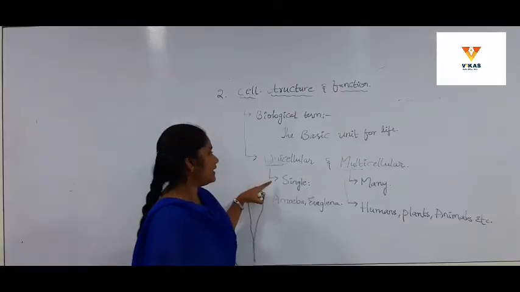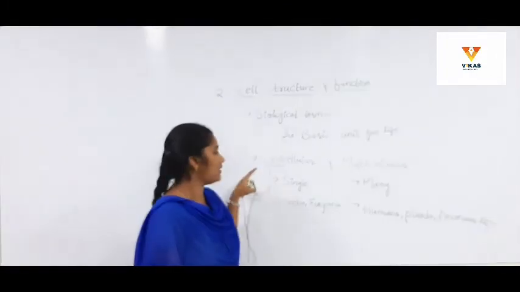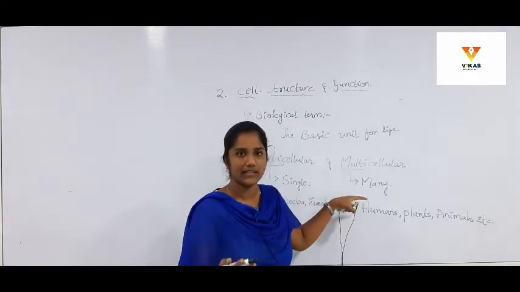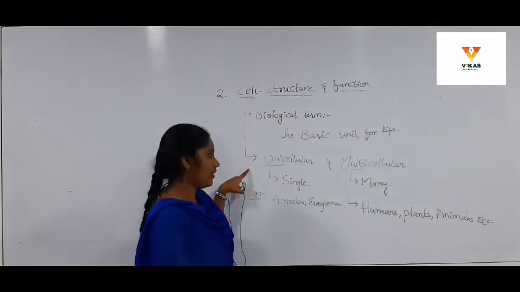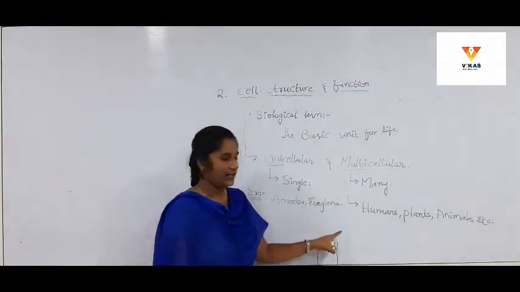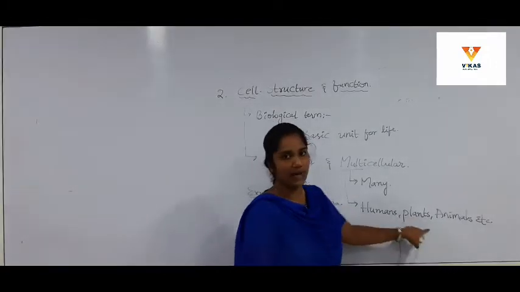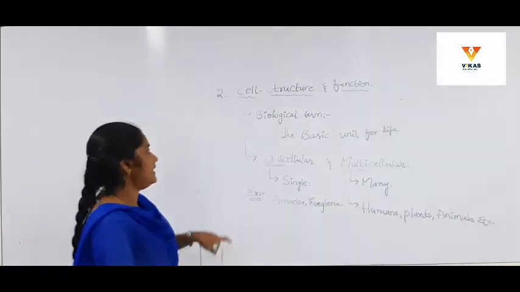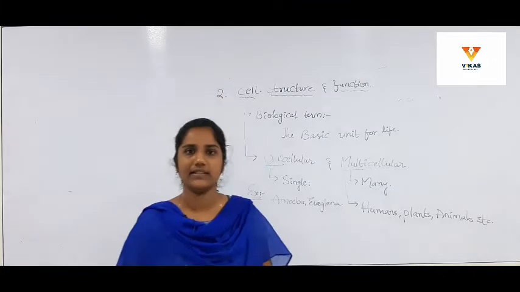Unicellular means a single cell; the organisms which have only one cell are called unicellular organisms, and the organisms which have more than one cell are called multicellular organisms. Examples for unicellular organisms are amoeba and euglena, whereas for multicellular organisms, humans, plants, animals. Do you understand, children? This is the classification of organisms based upon the number of cells they have.